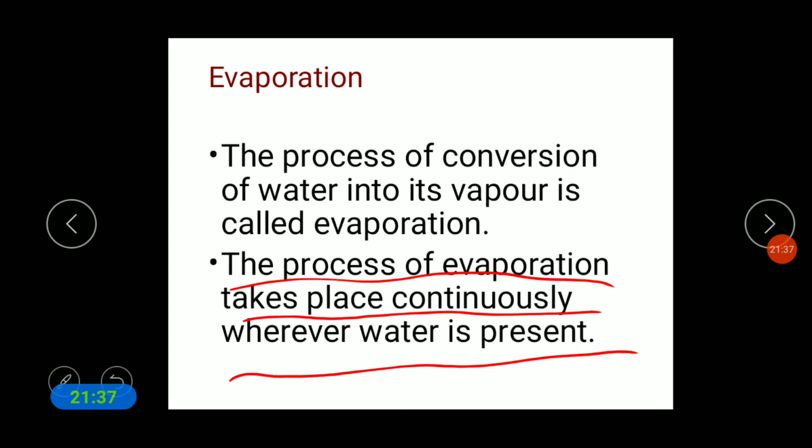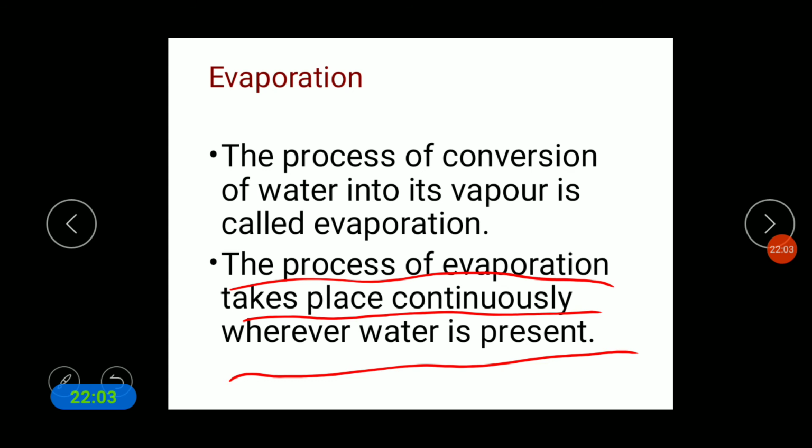Children, do you know how salt is prepared? How do we get salt? From the sea water. Yes, in the sea water, sodium chloride is present. So the salt is removed from the water. How? By which process? That is evaporation. By the process of evaporation, we can separate salt from the water.